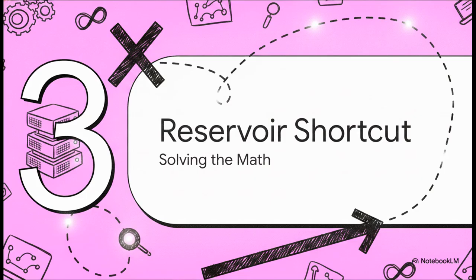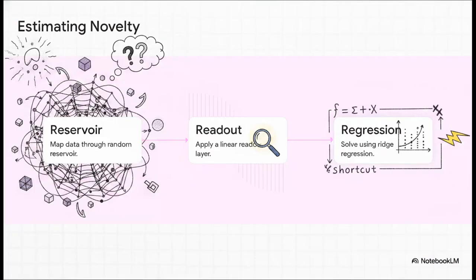Section 3. The Reservoir Computer Shortcut. Okay, but there is a bit of a catch. Evaluating what a finite computer can actually learn usually requires running a massive, incredibly expensive search for every single data point. Finding the absolute best bounded model takes way too much time and computing power. It's just prohibitive. So to get around this, the researchers came up with a brilliant reservoir computer shortcut.